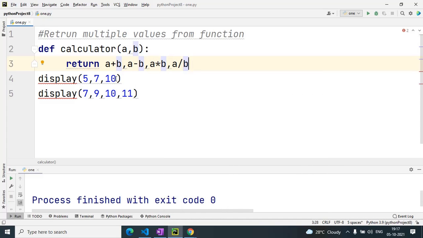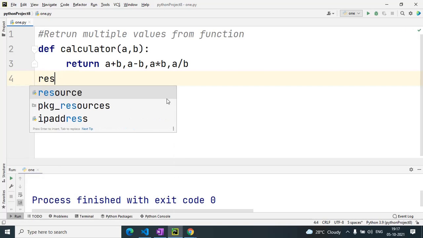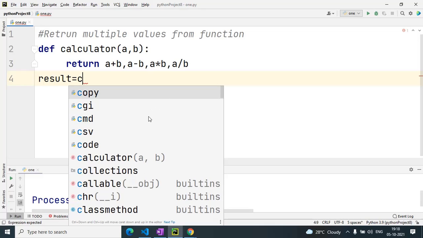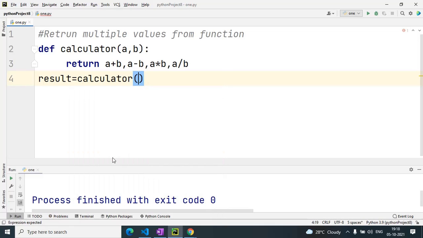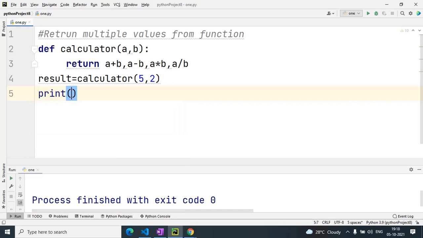Now I am calling this. Suppose I have taken the variable result and am calling the function calculator. This is the calculator function, and I have passed 2 comma 5, and then print result.